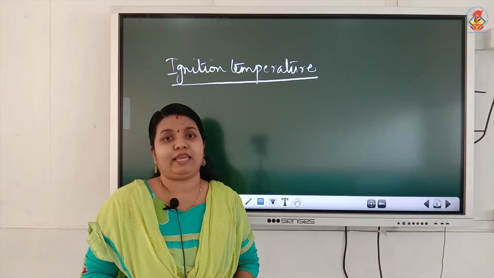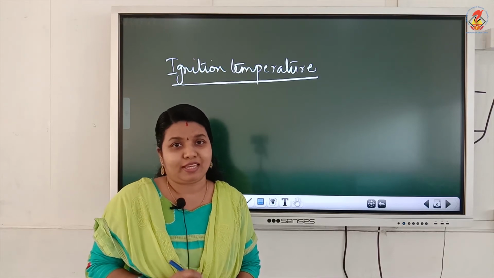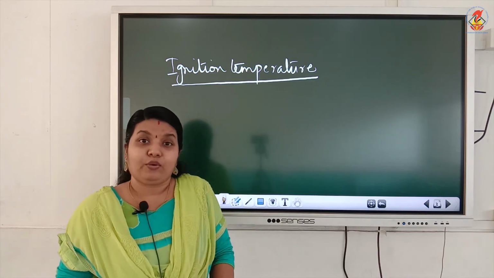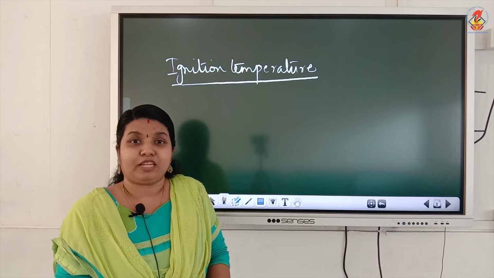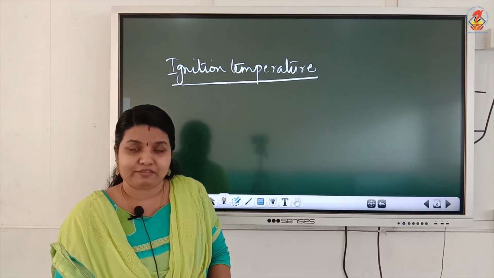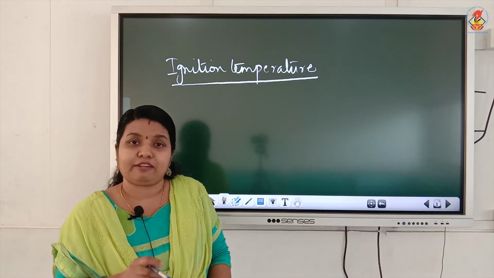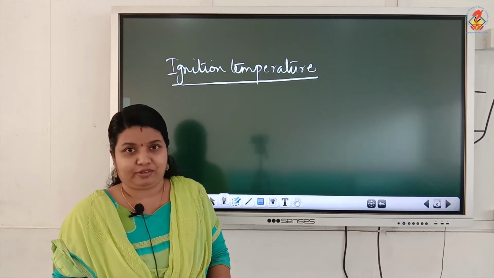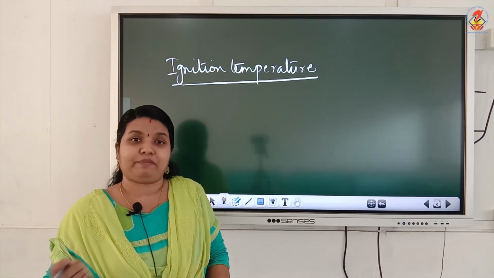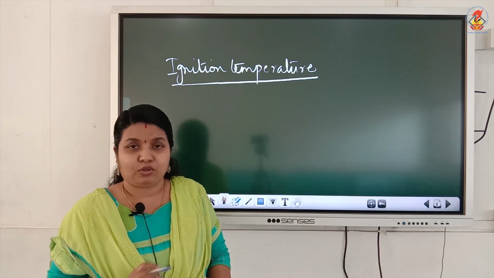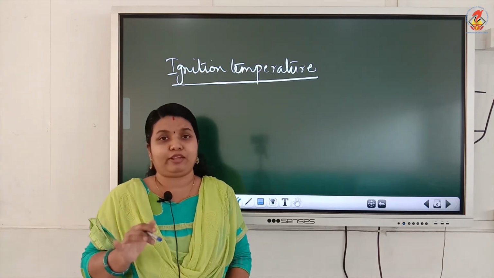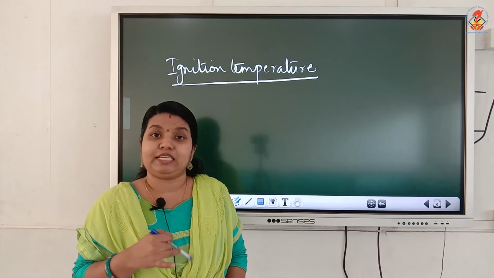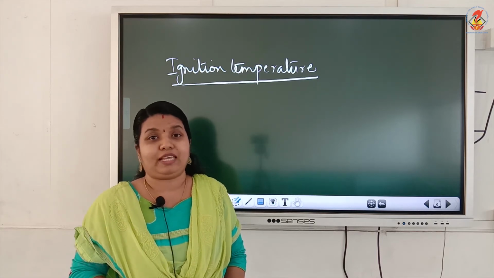Will a matchstick catch fire by itself? No. Then how does a matchstick catch fire? Only when it is rubbed on the rough surface of the matchbox. You might have seen the matchstick being rubbed on the rough surface of the matchbox. Then how is the flame produced? Due to the heat of friction. Due to heat of friction, heat is produced and the matchstick catches fire.